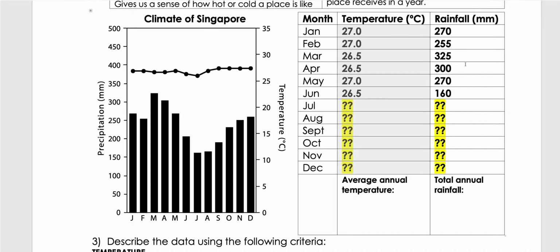And then for rainfall, you don't divide by the 12 months. You just add up everything and you get the total for the whole year. Annual means the whole year. For temperature, the average is divided by 12, because you're trying to see roughly what the temperature is at every point in time. But for the total, we are looking at the whole year, so you need to add up and don't divide.